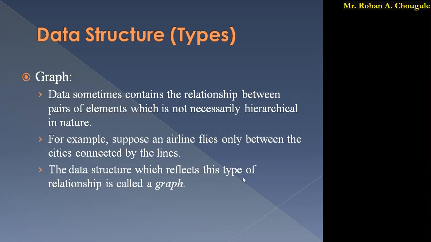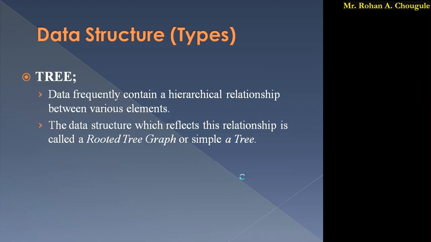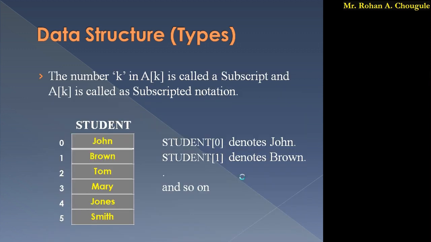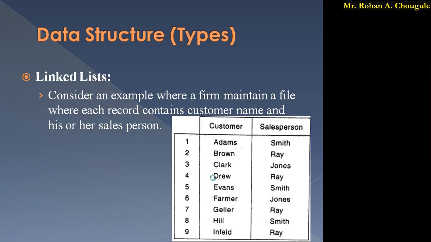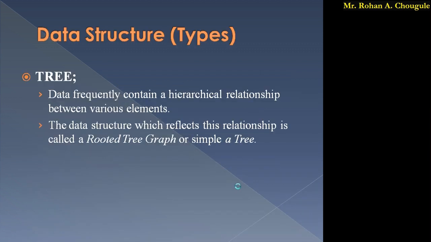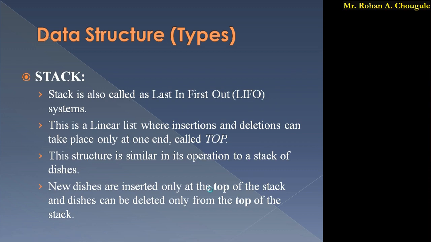Okay, so these are some types of data structure. First we have seen the array. An array is a continuous memory allocation of the same data type. Then we have seen the linked list, where elements are linked with each other. Then we have seen the tree, where we get the hierarchical representation between the elements. Then we have seen the stack, which is nothing but last in first out, that is a LIFO structure. In case of a stack, insertion and deletion are carried out from one end only, that is from the top. And we have seen the example, a stack of dishes.